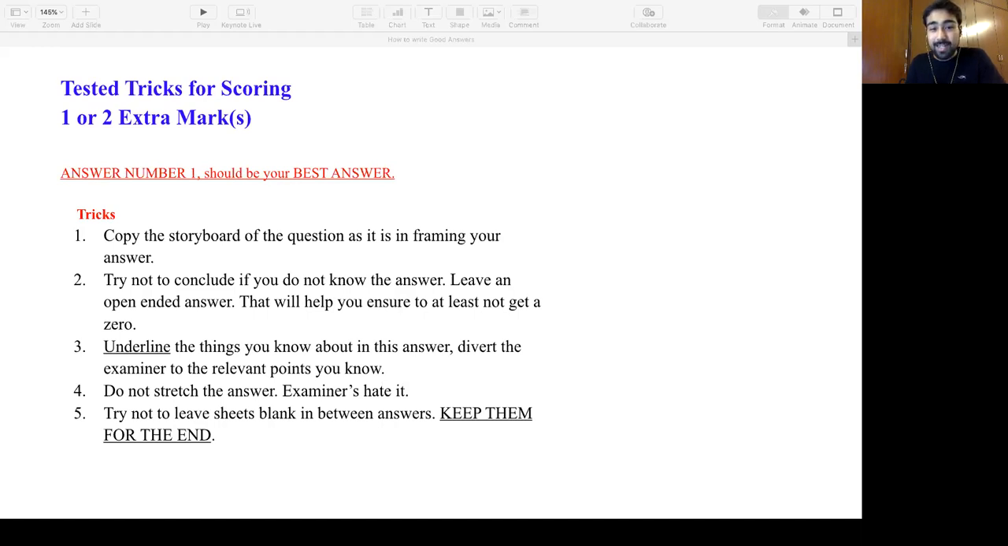So the fifth one is try not to leave sheets blank. This is a super trick. I'll tell you, this is a super trick. So what we do is answer 1, answer 2, answer 3, we don't know. We leave 2 sheets blank. Chalo, answer 4, then we do answer 5.